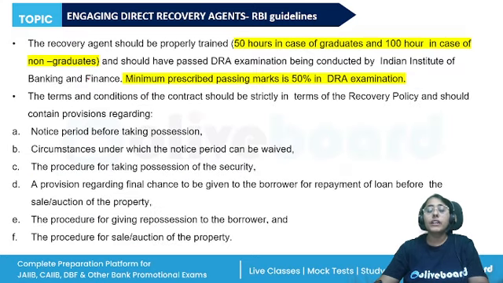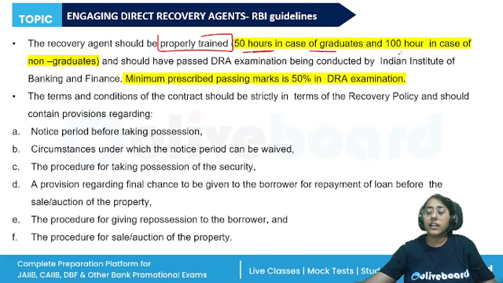Now, when we are talking about the direct recovery agent, the recovery agent should be properly trained. They should have 50 hours of training in case of graduates and 100 hours in case of non-graduates. Apart from the training, they should also have passed the DRA examination, the Direct Recovery Agents examination, which is conducted by the IIBF. And the minimum prescribed passing marks is 50%. Only after fulfilling these two criteria, they can be employed as the DRAs.